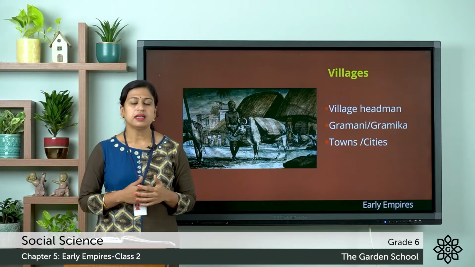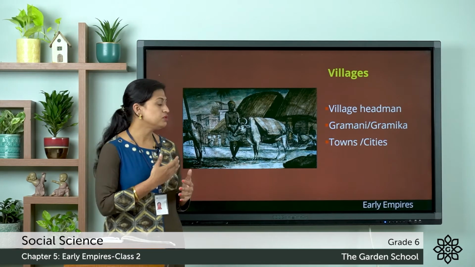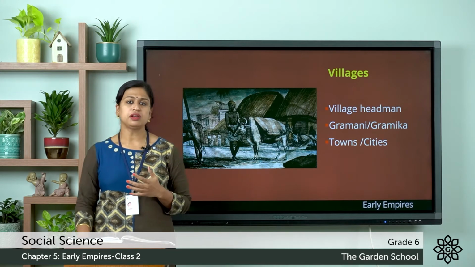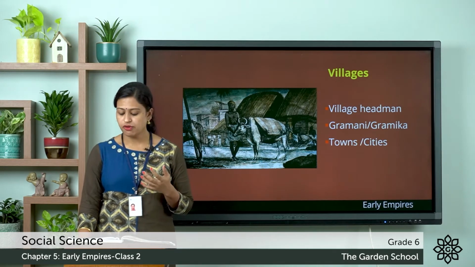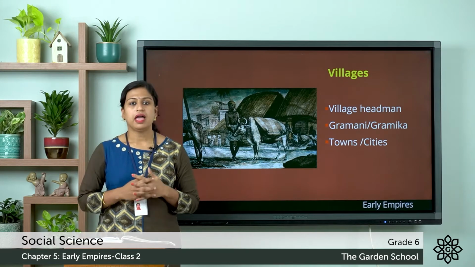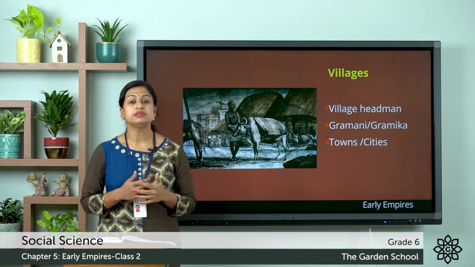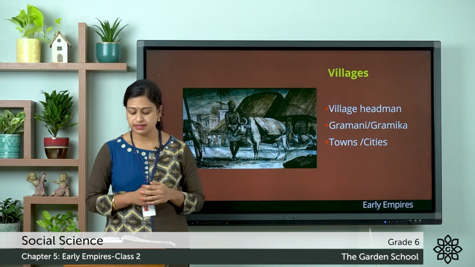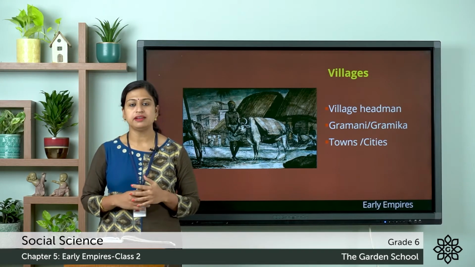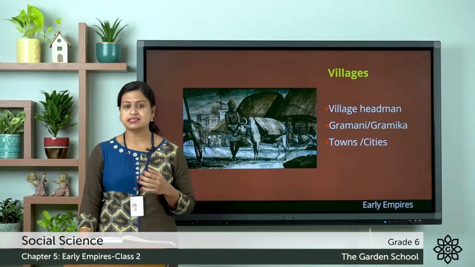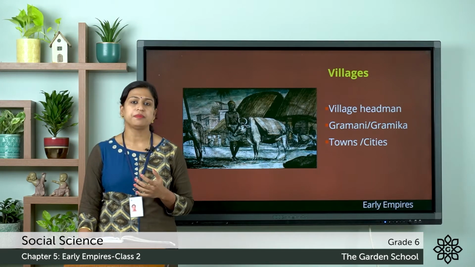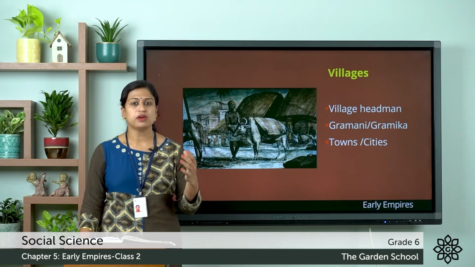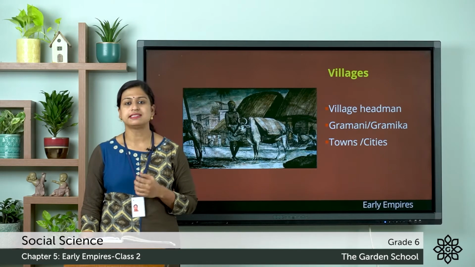Sometimes these villages developed into towns and cities, particularly if they were famous for a certain type of craft. The emergence of towns and cities in North India, especially during this period, approximately 500 BCE onwards, is referred to as second urbanization. So, the first was related to the Harappan civilization.